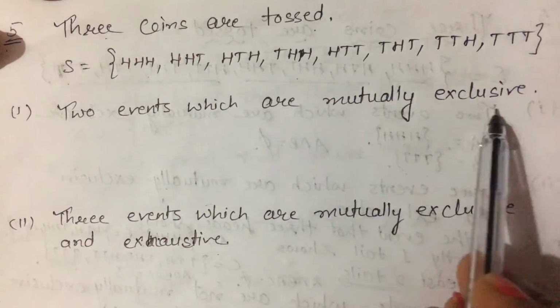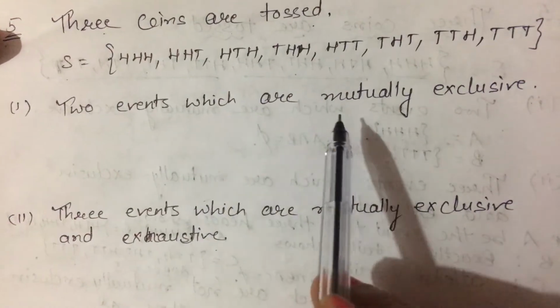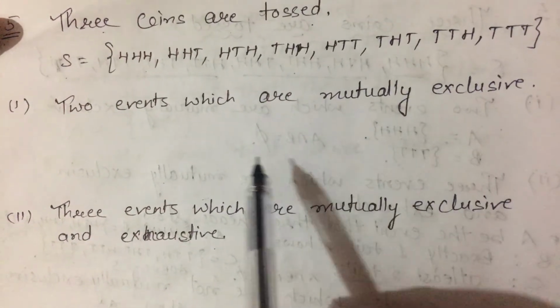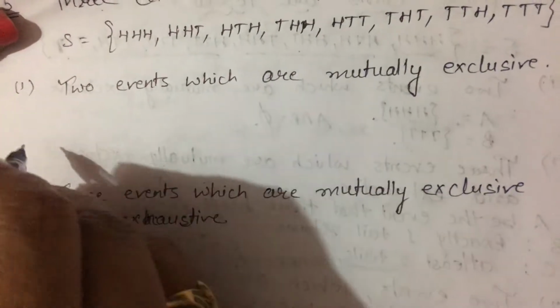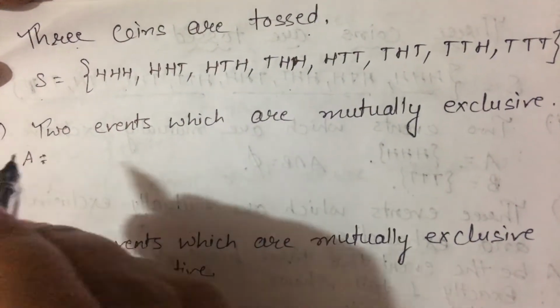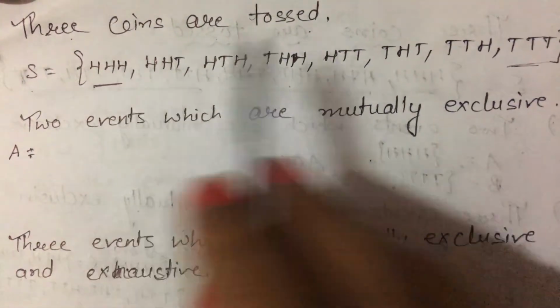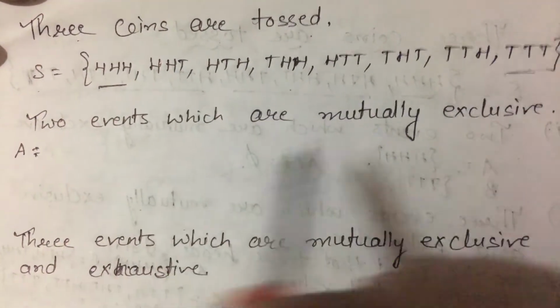We know what mutually exclusive events are. If their intersection is equal to phi, then these are mutually exclusive events. So we have to describe that here. I am taking A to be the event when 3 heads come, and we can take 3 tails. Their intersection is equal to phi because there is no common element in these.